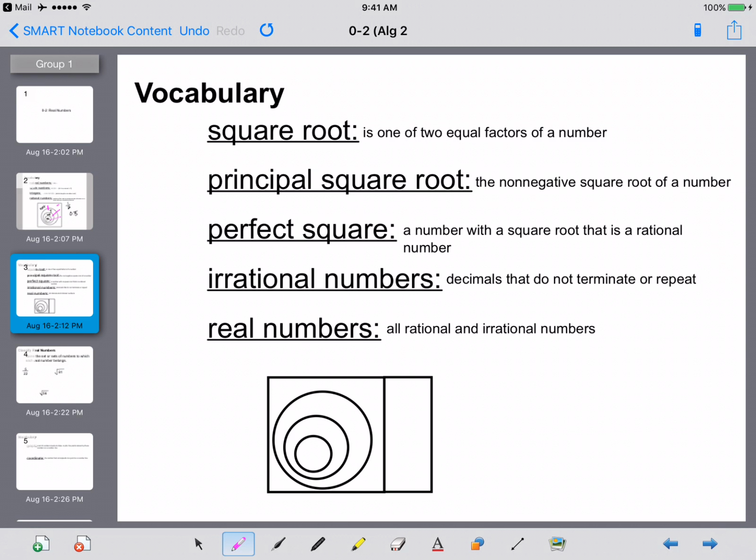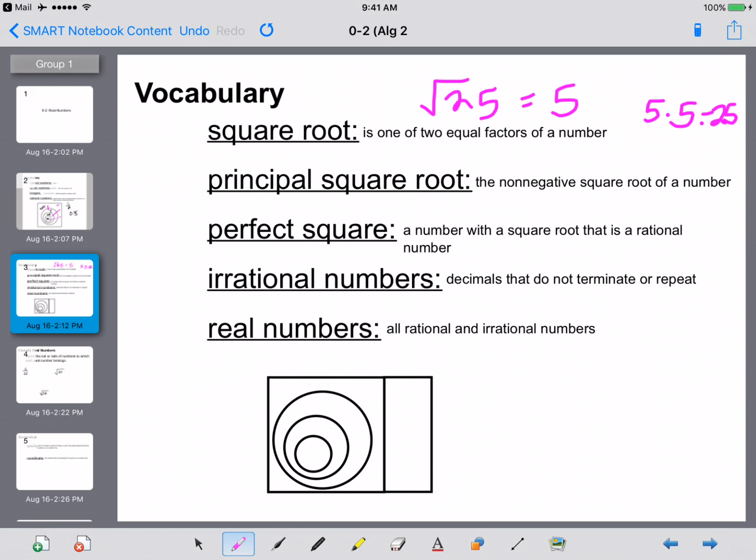Now we got some more vocab here for us. We've got a square root. And what a square root is, it's one of two equal factors of a number. So for example, the square root of 25 is 5. Because 5 times 5, both those numbers are the same, equals 25.